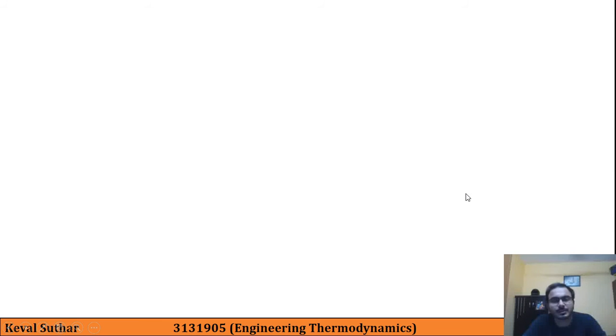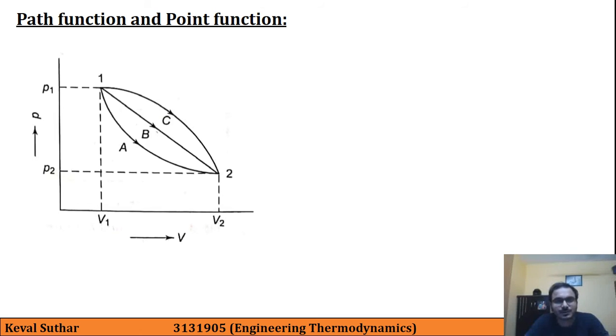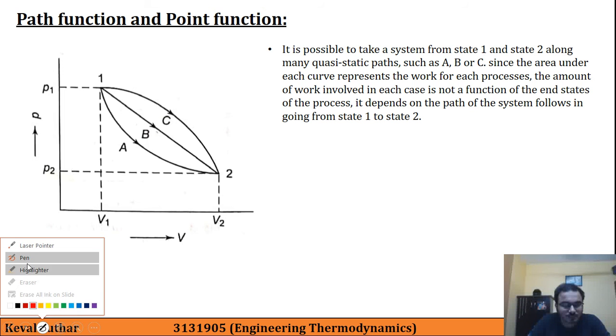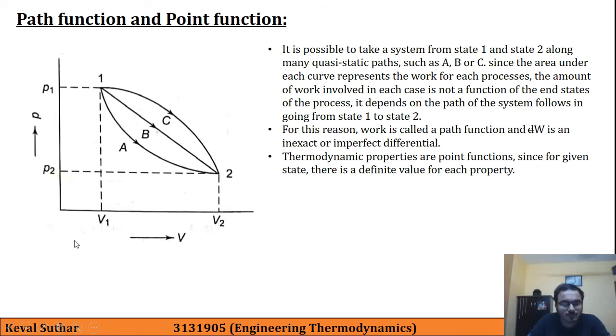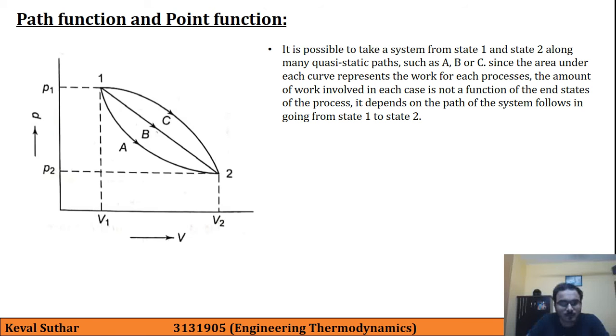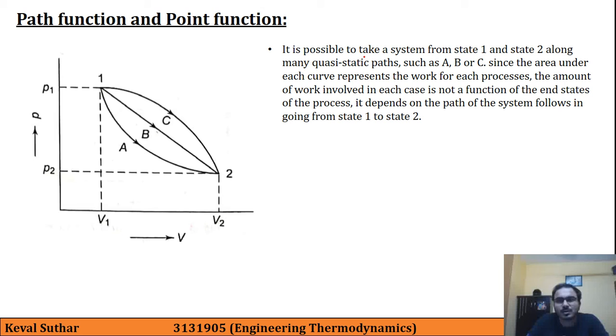Now we are going to study a very important topic in thermodynamics, which is path function and point function. We need to focus on this figure. It is possible to take a system from state 1 to state 2 along many quasi-static paths.